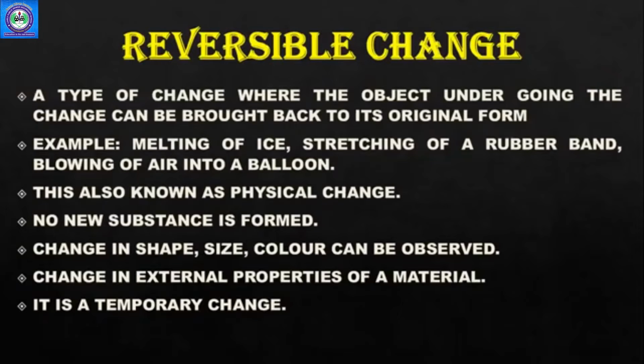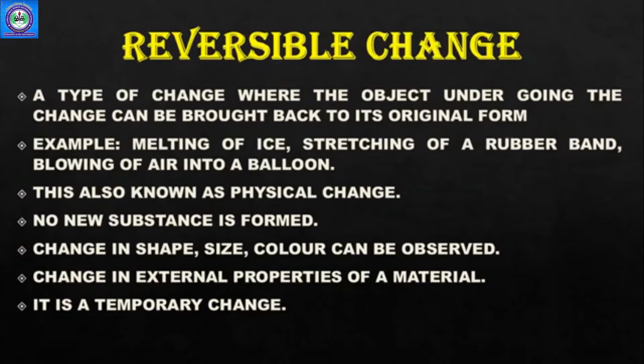This is also known as physical change. Basically, reversible change is that which can be reversed. मतलब दोबारा हो सकता है. ठीक है? So this is also known as physical change. Special thing in this change is there is no new substance formed. कोई नई चीज नहीं बनती. आप दोबारा से उस चीज में उसे वापस लेके आ सकते हैं.